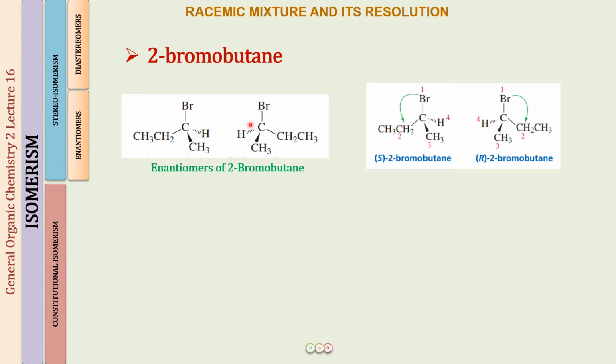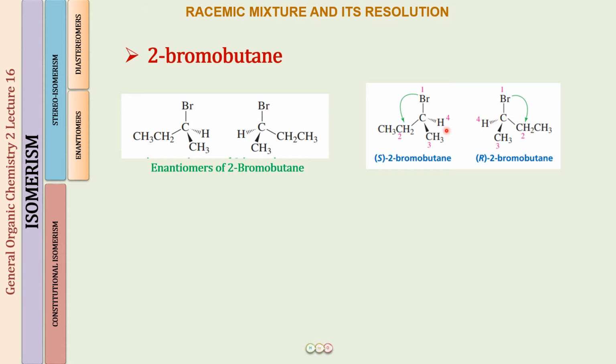You arrange all the 4 groups around the chirality center according to their priority order. I hope you all know this very well. Bromine is going to be group number 1, highest atomic number. Then it is going to be the ethyl group, then the methyl group, and hydrogen is going to be group number 4 with the lowest atomic number.